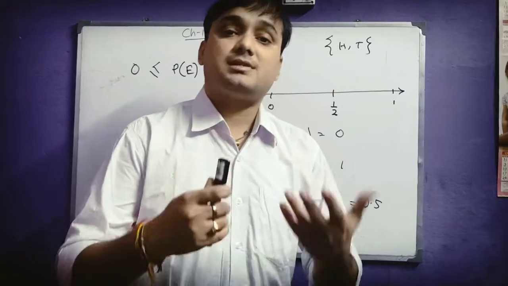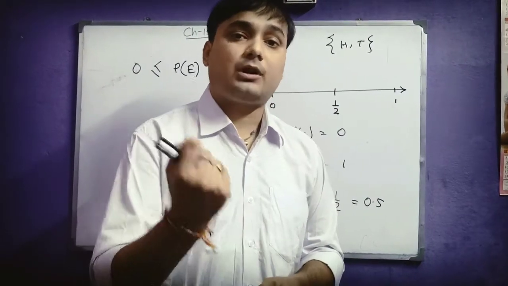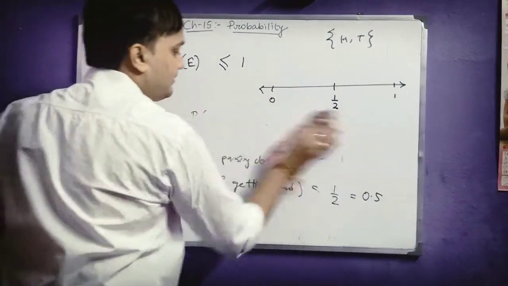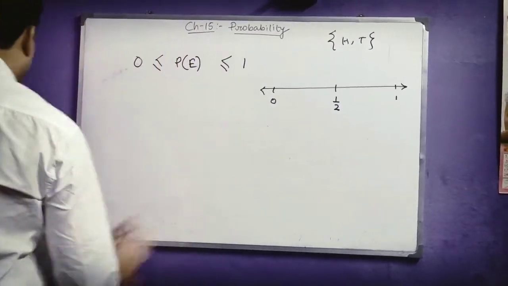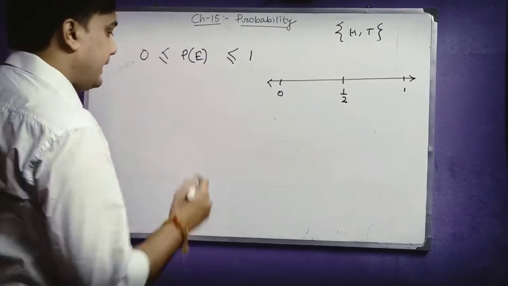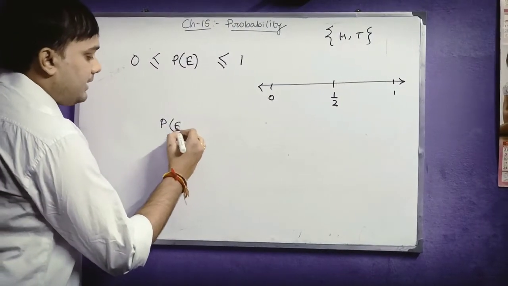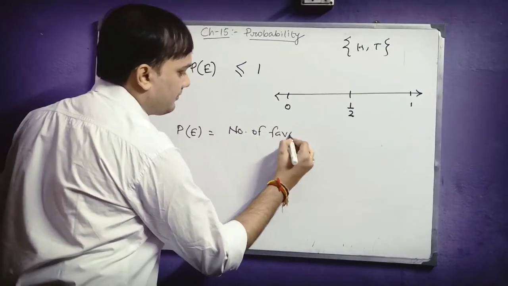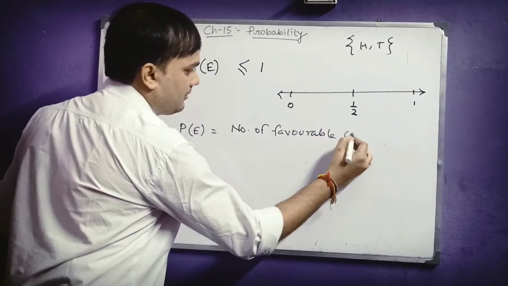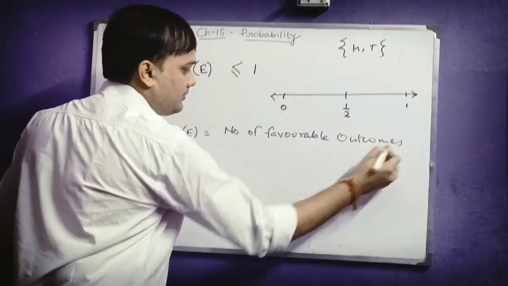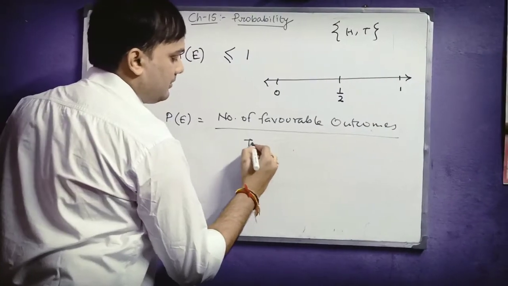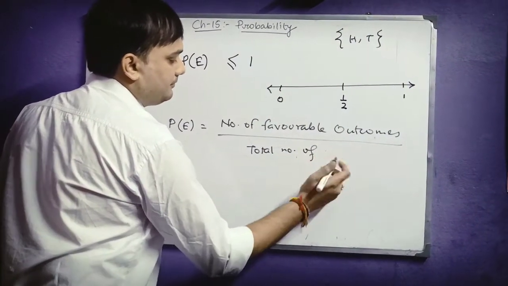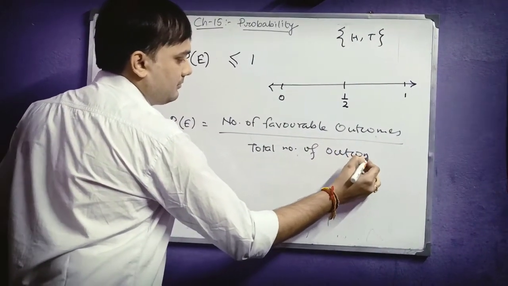So students, from this discussion we also come to one more conclusion, that we can write the formula of probability as, P of E is equals to number of favorable outcomes by total number of outcomes.